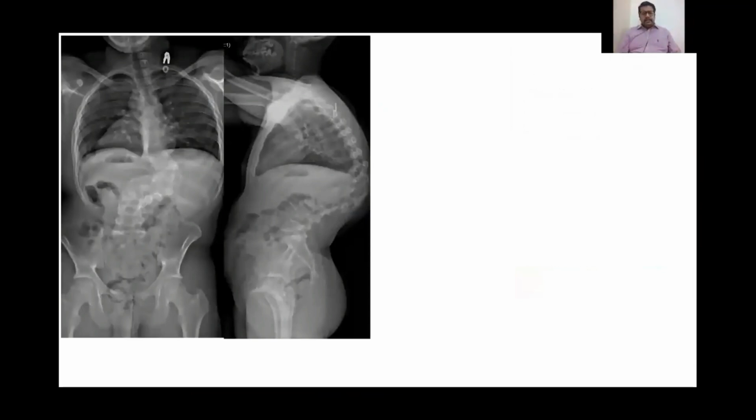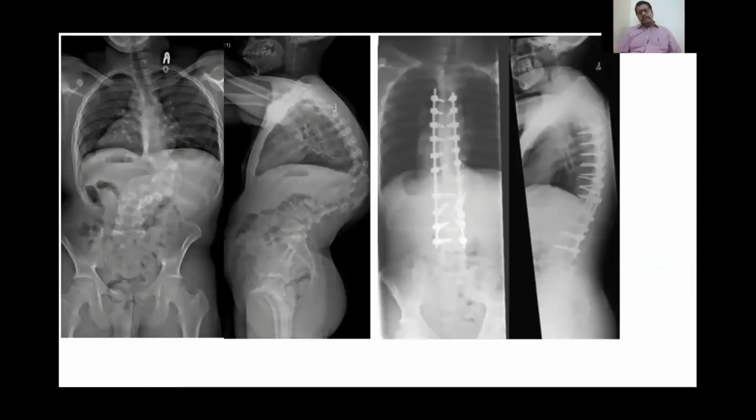This is another patient with a very complex kyphoscoliotic deformity secondary to a segmentation anomaly, a 14-year-old boy. We had to do not one but two levels of completely posterior vertebral column resections, resection osteotomies, and then place in our screws to achieve this kind of reduction from T4 to L4.